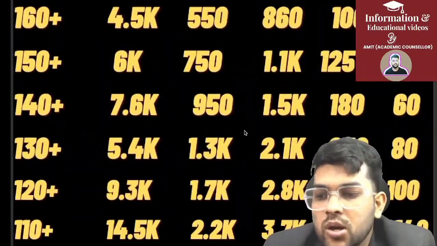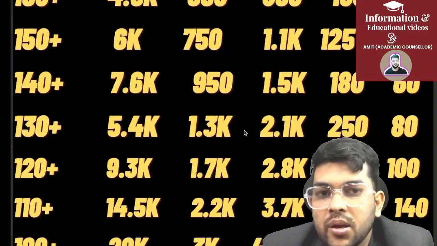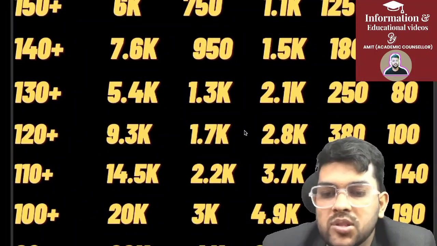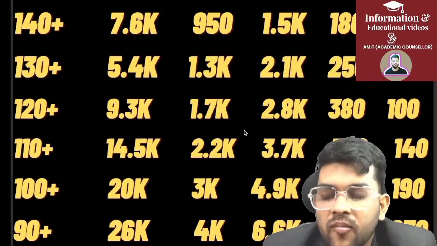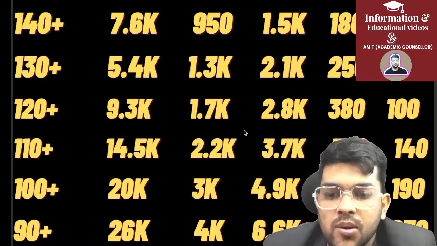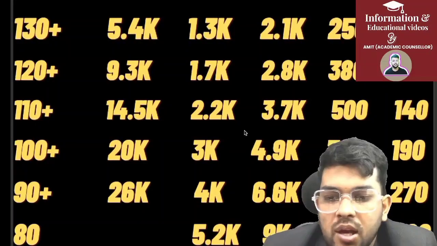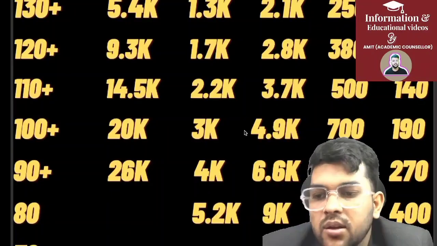Now for 120, 9.3, 1.7, 2.8, 380 and 110, it is for all the categories respectively. For 110, 14.5, 2.2 thousand, 3.7, 500 and 144, all the categories respectively. For 100, 20,000, 3,000, 4.9, 700 and 190. For 90, 26, 4,000, 6.6, 950, 270 rank, for all the categories respectively, that is for general, EWS, OBC, SC, ST.